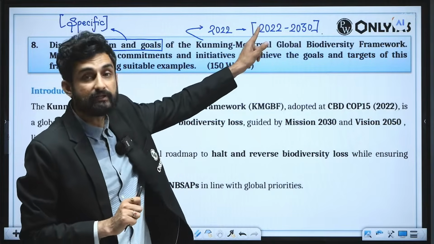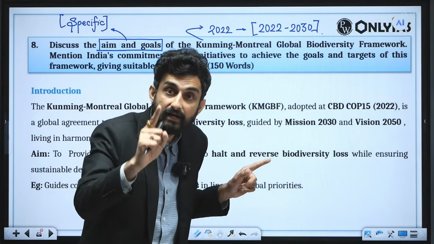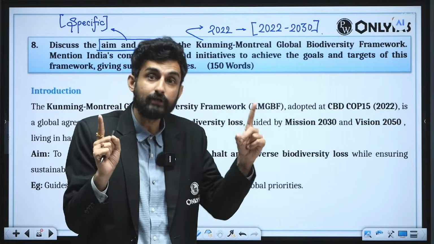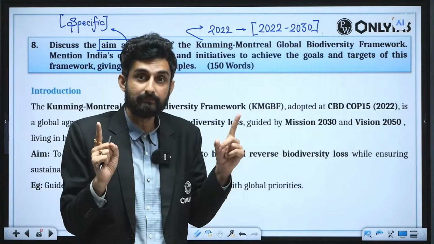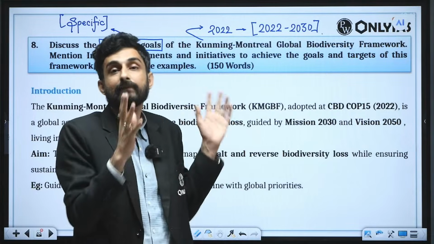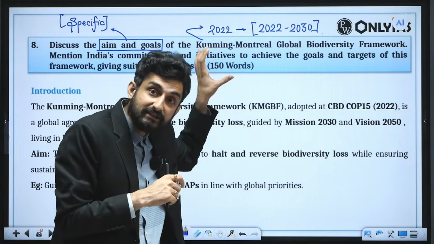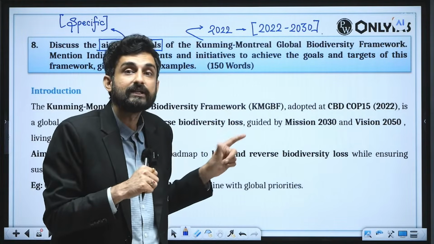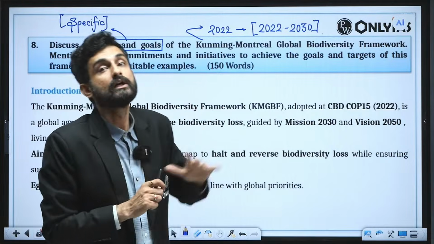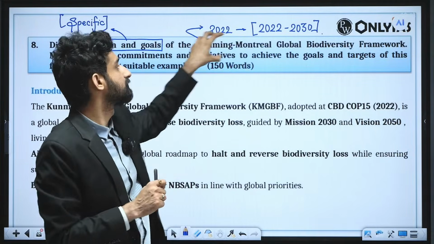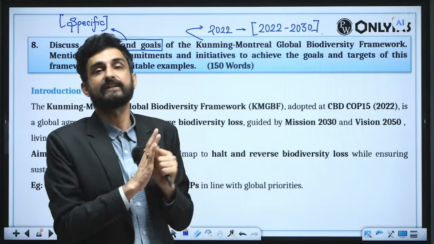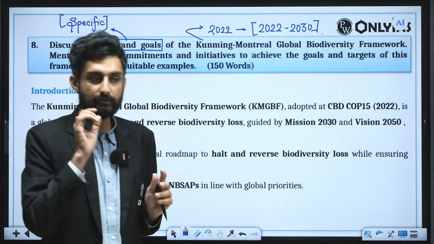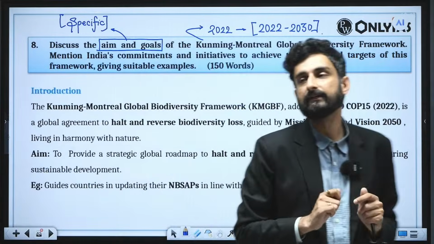See, this framework is applicable for a decade between 2020 and 2030. And if such a broad principle, broad framework is applicable and it is there with us, given by the global community, and also India is following it on a national level, we will see later that India has actually given more than 80,000 crore to achieve the aims and goals of this particular framework with respect to Indian settings. Therefore, we cannot afford to miss the aims and goals of this, because if such questions come again in the coming years, we have to be prepared for them.